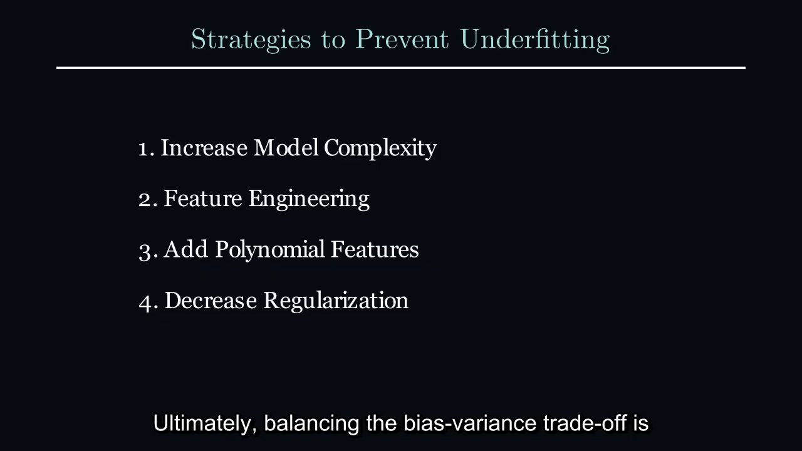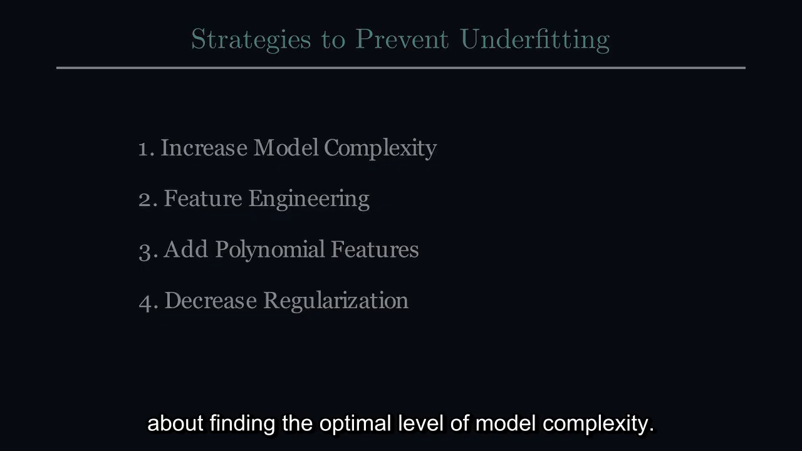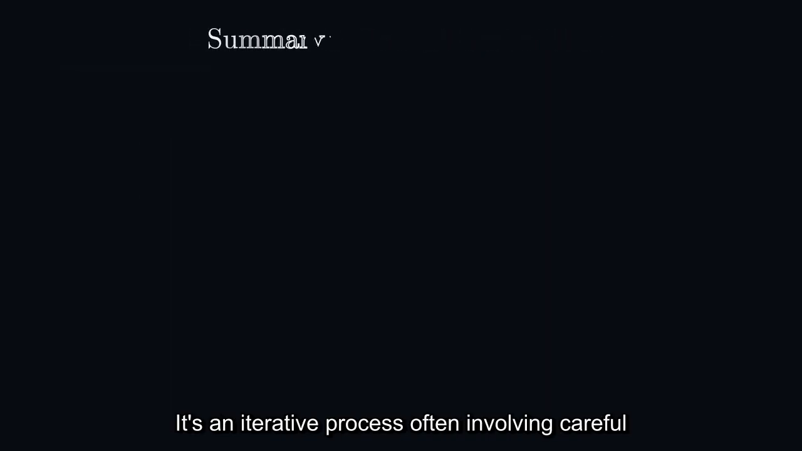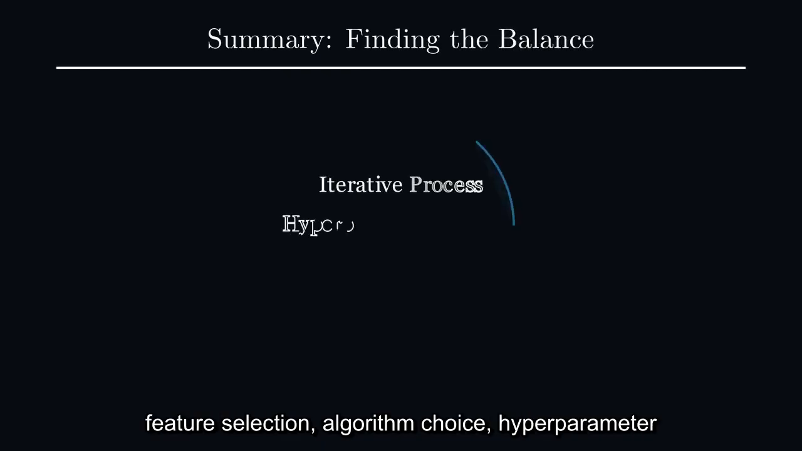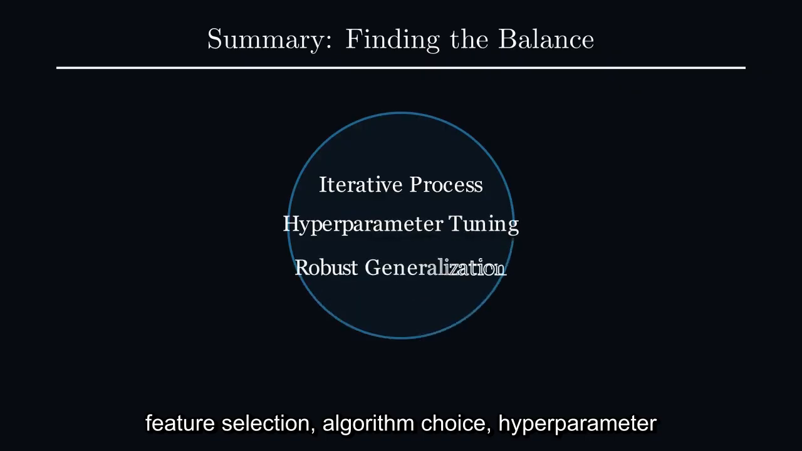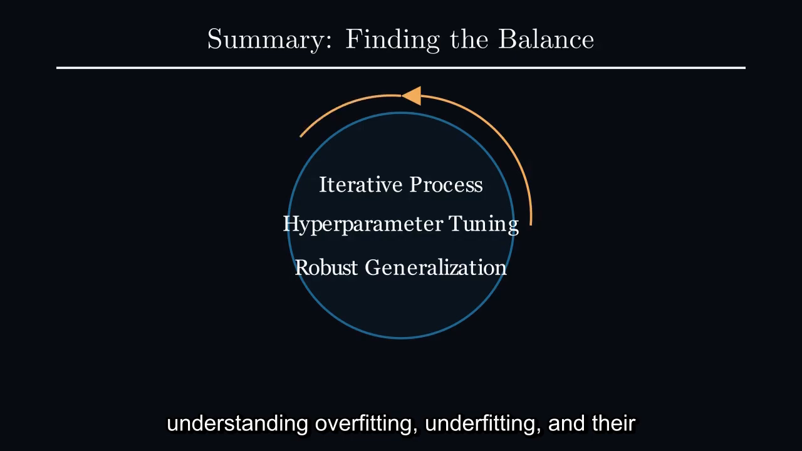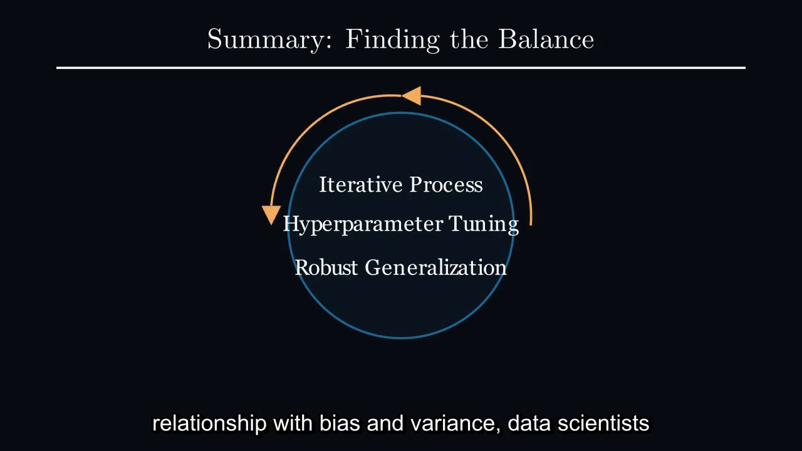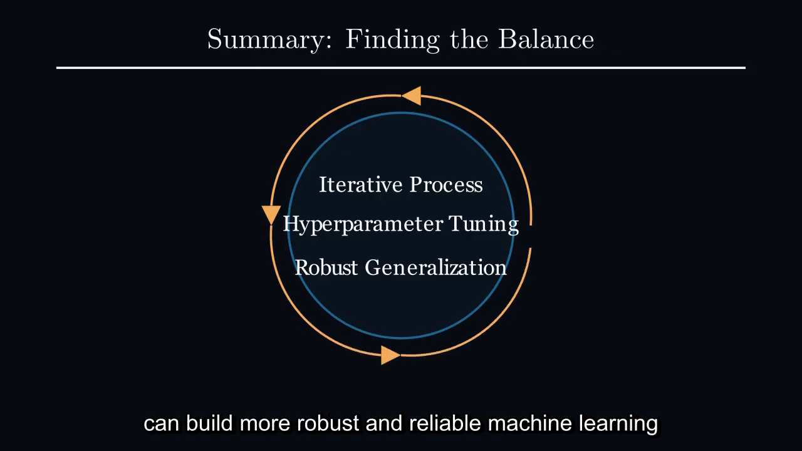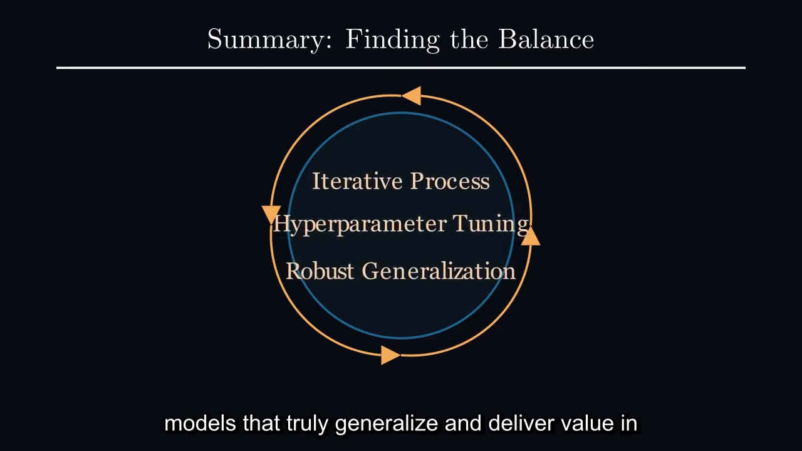Ultimately, balancing the bias-variance trade-off is about finding the optimal level of model complexity. It's an iterative process often involving careful feature selection, algorithm choice, hyperparameter tuning, and robust evaluation techniques. By understanding overfitting, underfitting, and their relationship with bias and variance, data scientists can build more robust and reliable machine learning models that truly generalize and deliver value in practical applications.